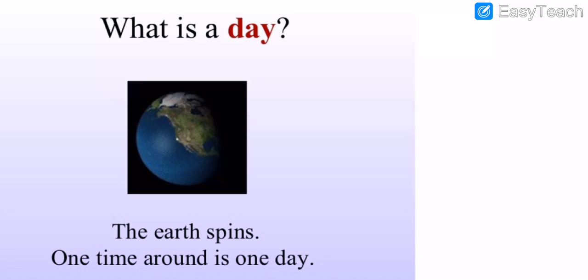So my dear students, here is the definition of day. The earth spins one time around is 1 day. Understood? For example, just a minute all. Here, for example, this is the Sun. Okay, and here the earth rotates around it like that. One time around is 1 day. The earth spins one time around is 1 day.